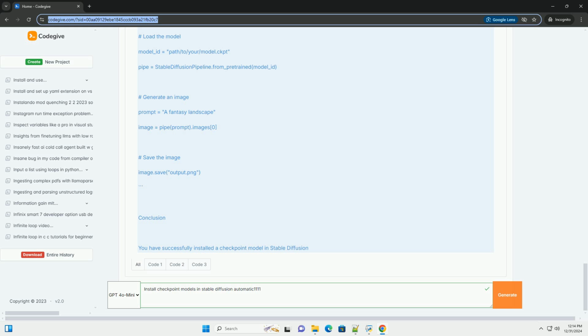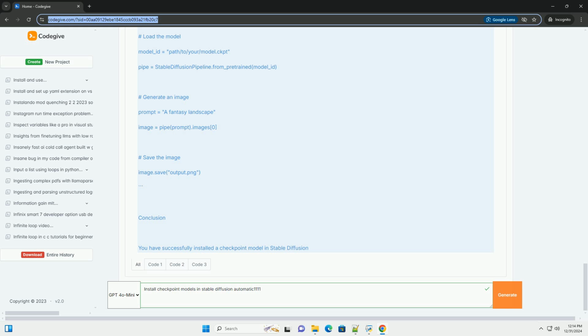Step 4. Download checkpoint models. 1. Find checkpoint models. You can find various models on repositories like Hugging Face Model Hub or directly from community sources. For example, Stable Diffusion 1.4 can be downloaded from here, https://compvis/stable-diffusion-v-1-4-original. To download the model, download the .ckpt file of the model you want to use.